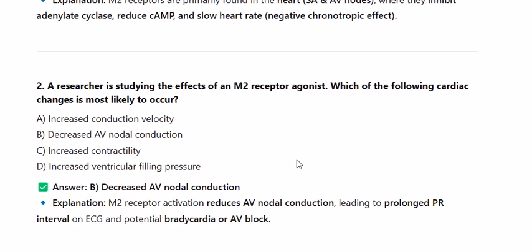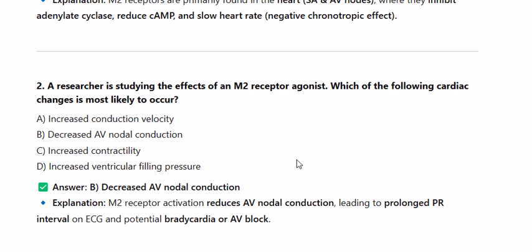2. A researcher is studying the effects of an M2 receptor agonist. Which of the following cardiac changes is most likely to occur? A. Increased conduction velocity. B. Decreased AV nodal conduction. C. Increased contractility. D. Increased ventricular filling pressure. Answer: B. Decreased AV nodal conduction.